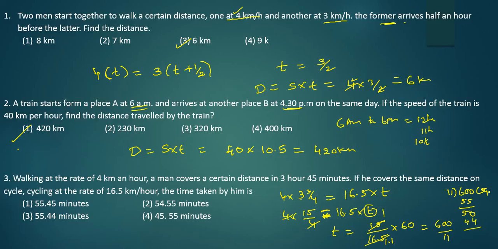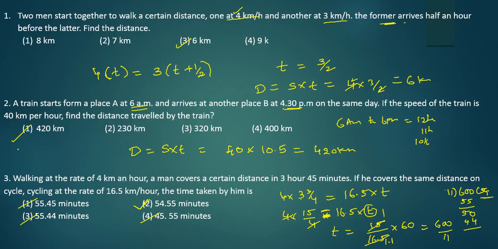It means I'm getting 54 point something, so I can rule out option 1, option 3, option 4. Simply the answer is option 2. See, I'm not doing complete calculation. The moment I'm sure that it is 54 point something, there is only one option with 54.